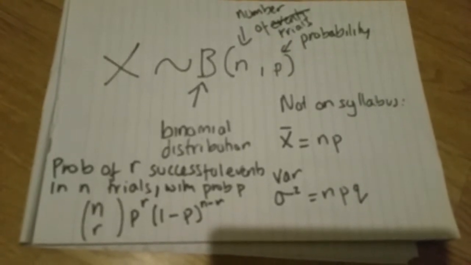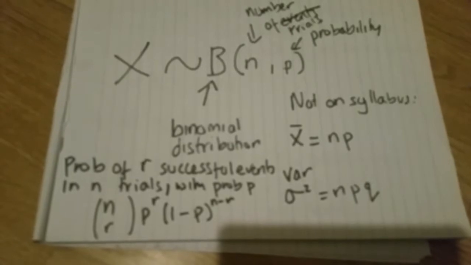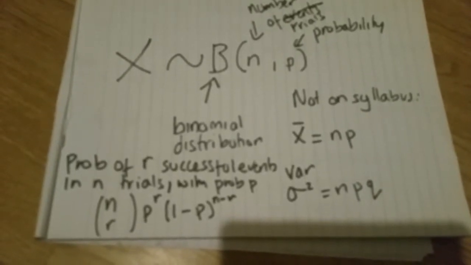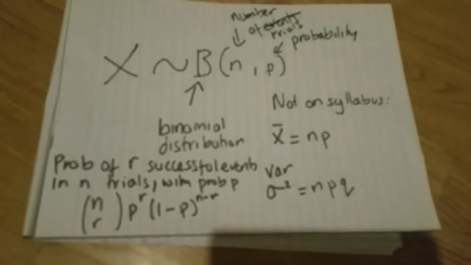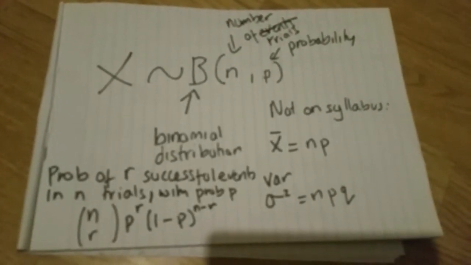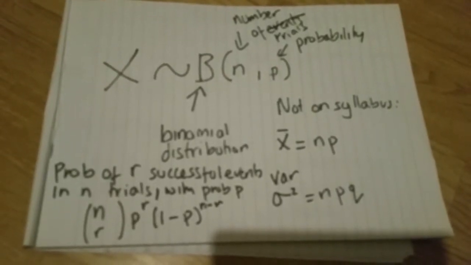N would be 6, R would be 3. And if you have to think about the probability as well, it's P to the power R, (1 minus P) to the power N minus R. I'm not going to read you that formula. Right now it probably makes very little sense, and I understand that. That's why we're going to take an example.